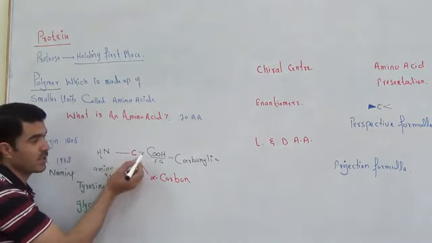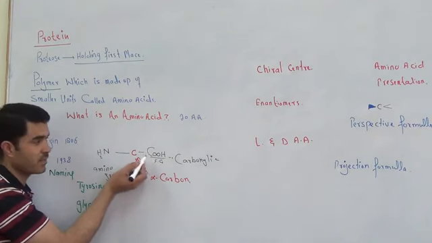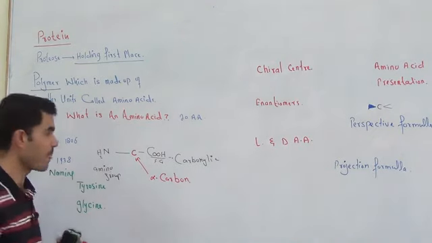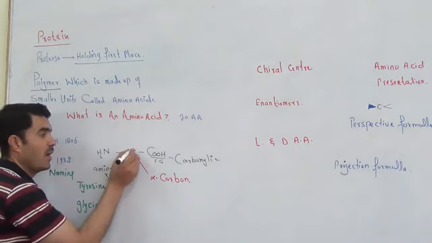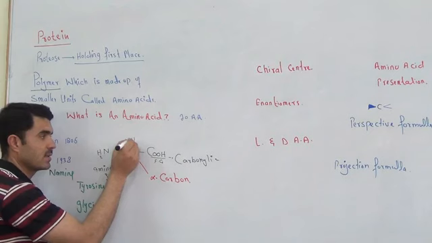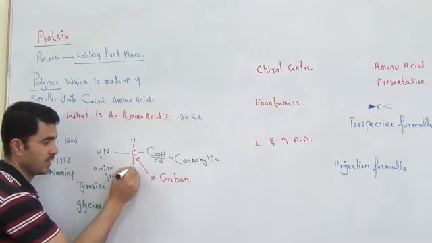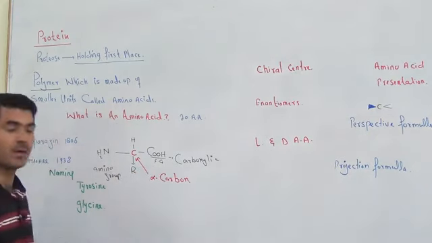That is why, because it comes after the functional group carbon, it is called the alpha carbon. Above this alpha carbon there is a hydrogen atom, and below this carbon there is a variable group, R.